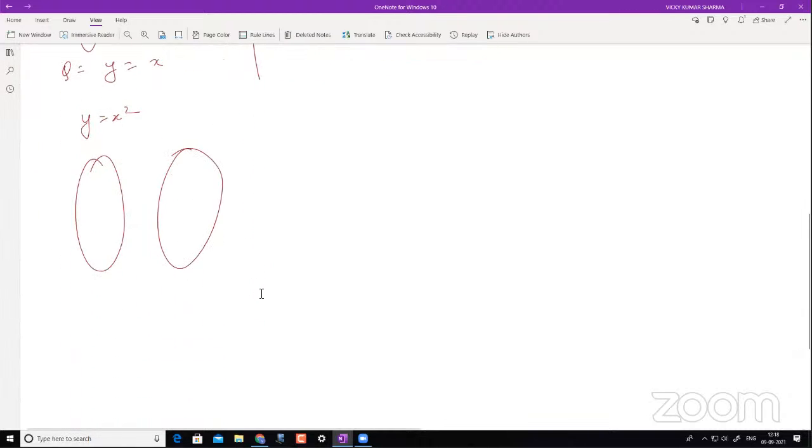I'm still on the one-to-one function. I'll just finish this and then we'll take that. Now this y is equal to f of x square. So this is my x, this is my y.